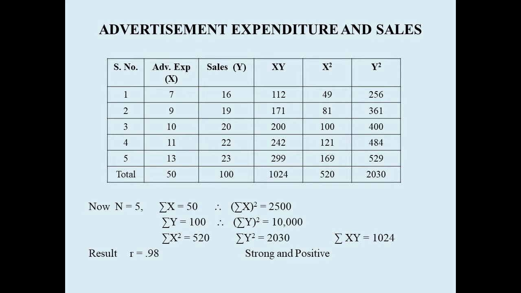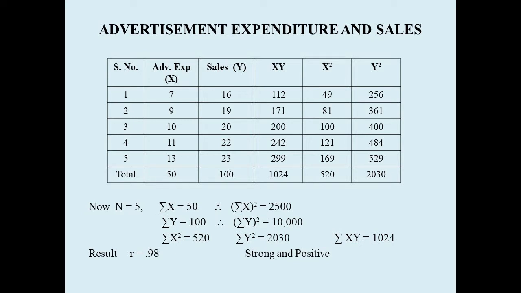Now sum of x square. The fourth column shows sum of x square. Sum of x square is 520. So kindly note the difference. Sum of x whole square is different from sum of x square. Sum of x whole square means first we do the sum, we got 50, and we are squaring it. So sum of x whole square in this example will be 2500.